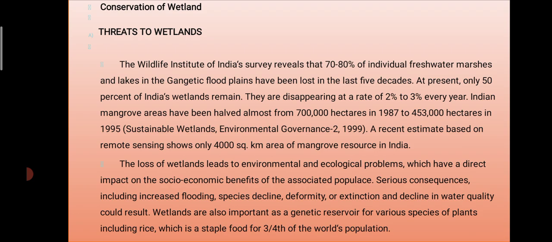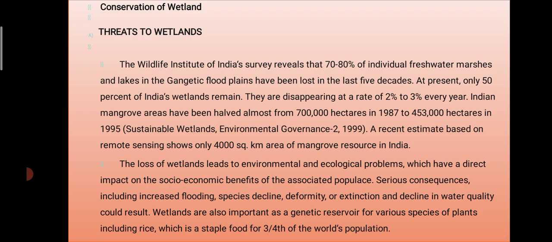Wetlands are also important as a genetic reservoir for various species of plants, including rice, the staple food for three-fourths of the world's population. Those are the problems regarding wetland conservation, and why we need to conserve, because day by day the diversity and the area are decreasing, and that has a very big impact on human socio-economic benefit.